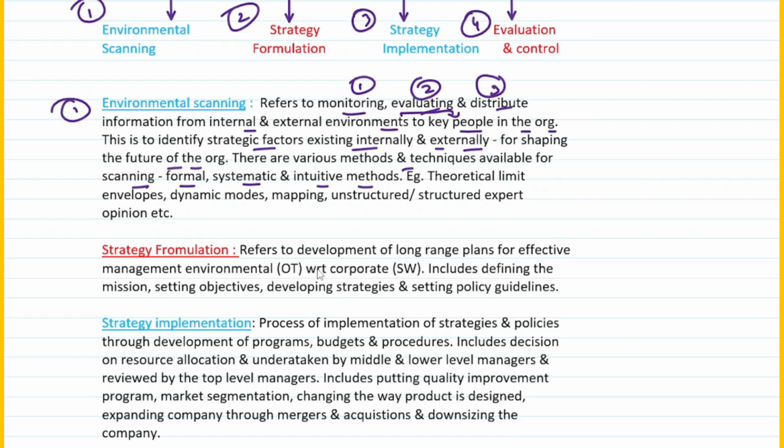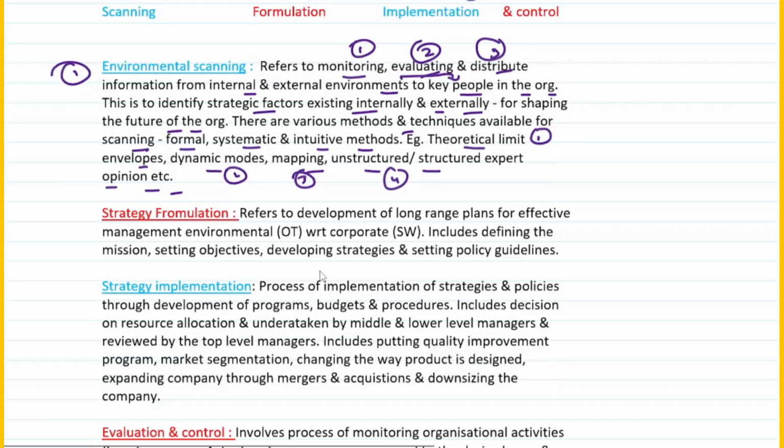Let's look at some examples. Examples can be theoretical limit envelopes, dynamic modes, mapping, unstructured or structured, expert opinion, etc. Okay, so that's the first E, right?